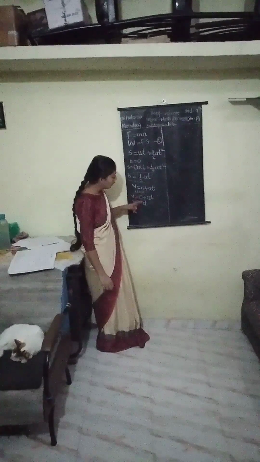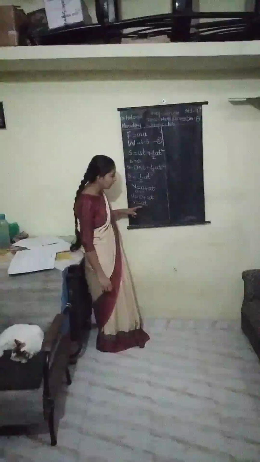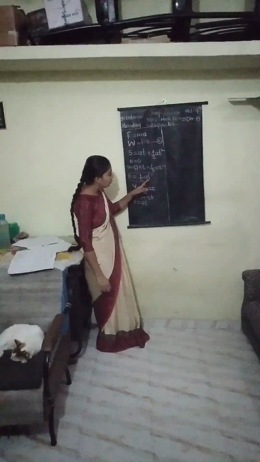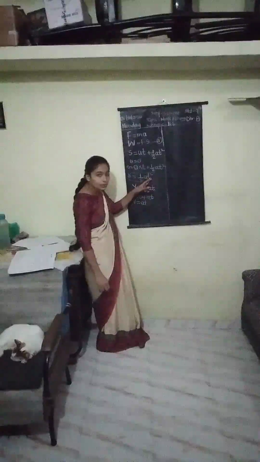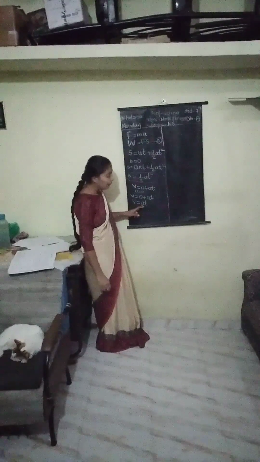Now I am going to square it. Why am I going to square it? Because we have to put here the value of a t square. So by squaring both sides we get v square is equal to a t square.